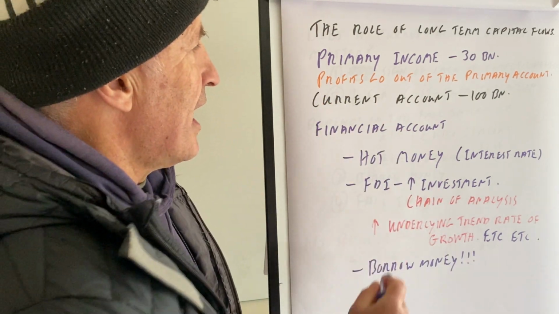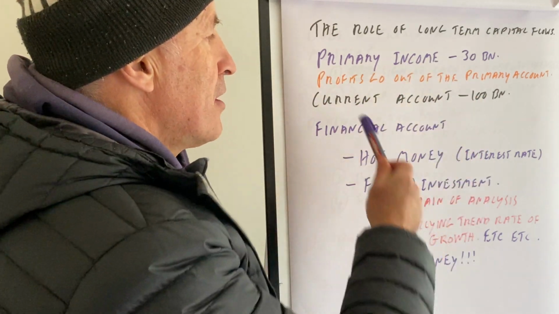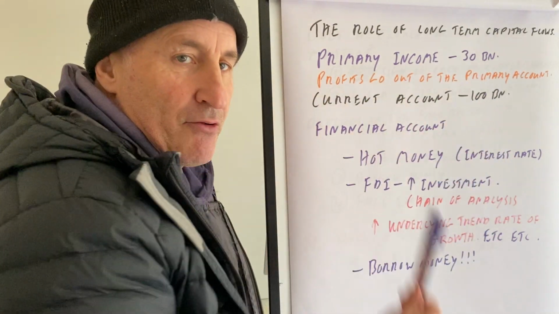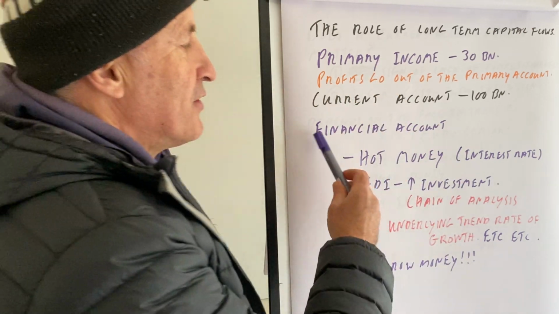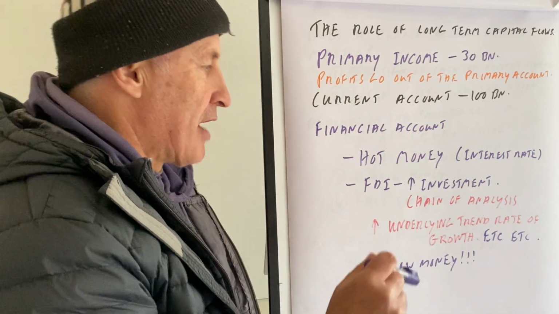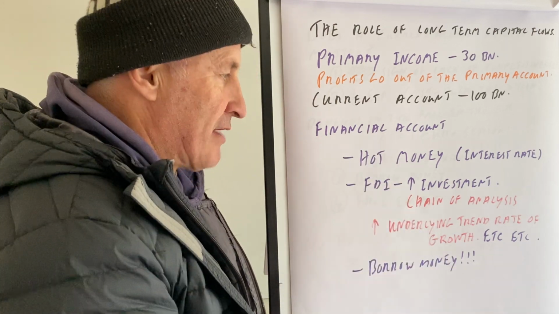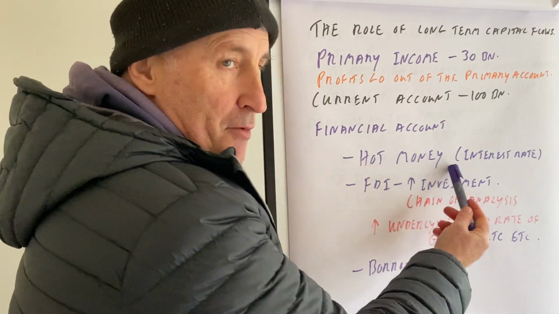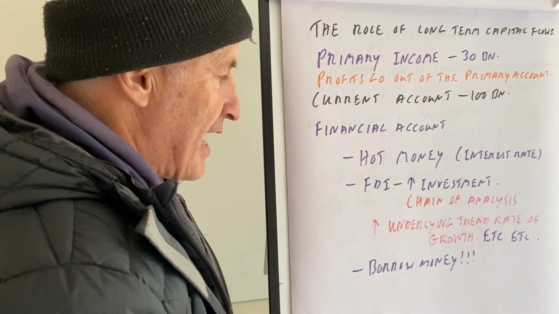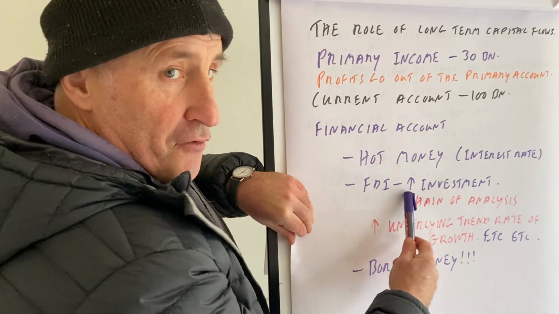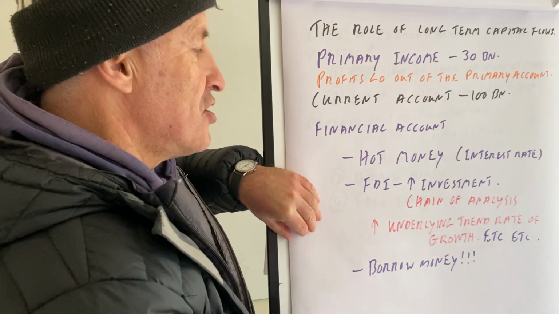Right. So here we're talking about the primary income. Profits go out of the primary account, okay, because of FDI being invested into the UK. Now in the financial account, which will balance off the current account, it can either come from hot money from abroad if interest rates go up. This has been really, really important for the UK, that we've been able to attract a lot of foreign direct investment into the UK.